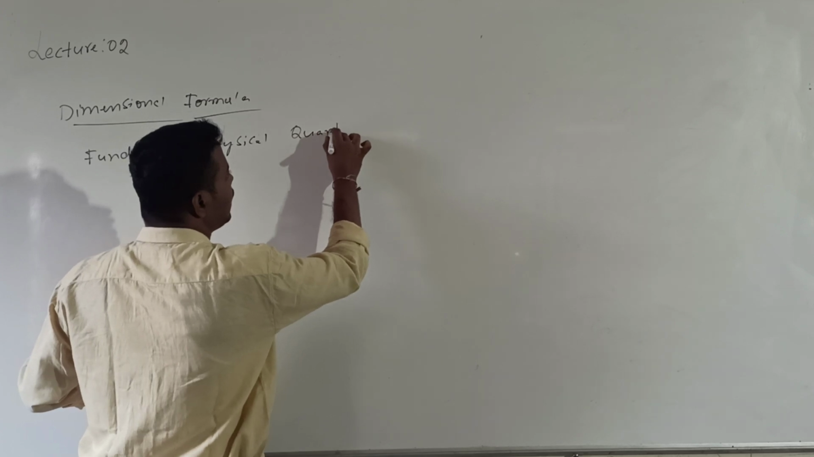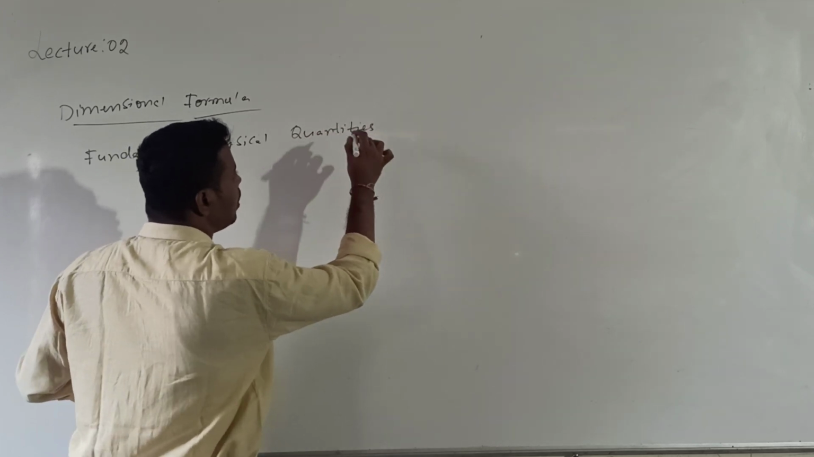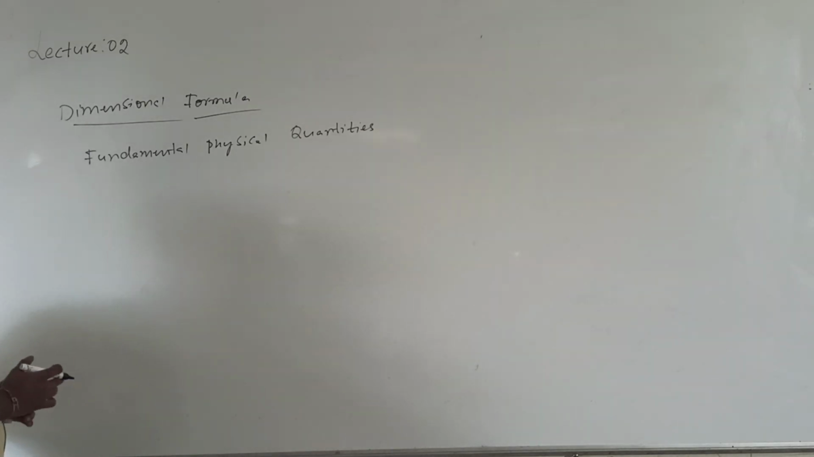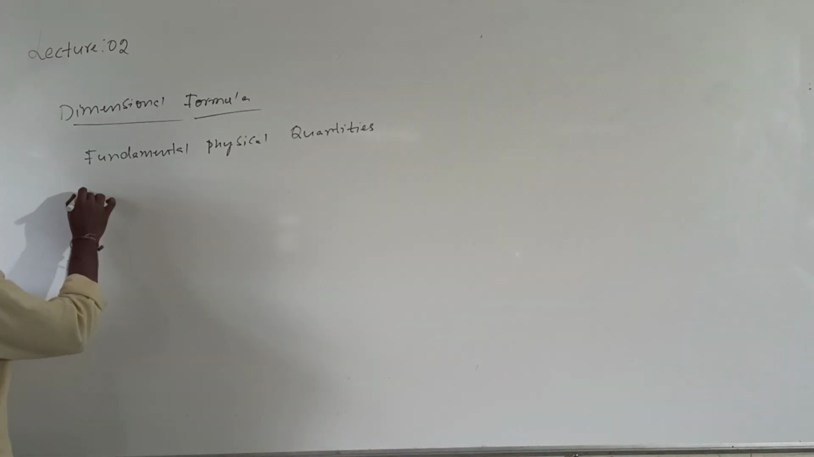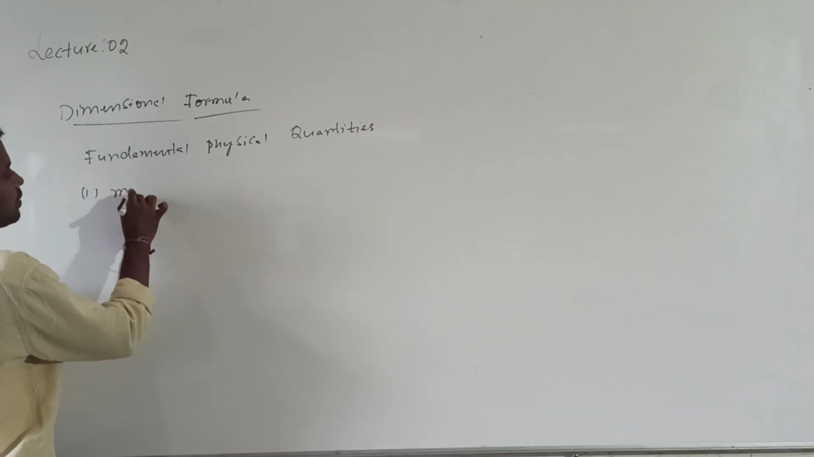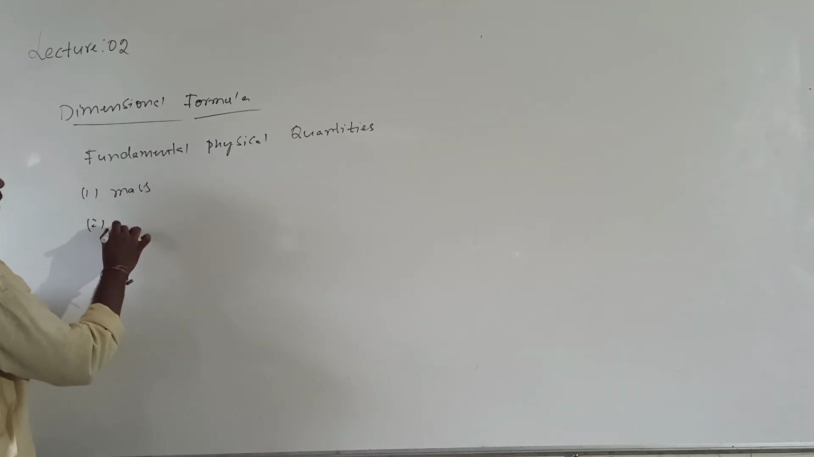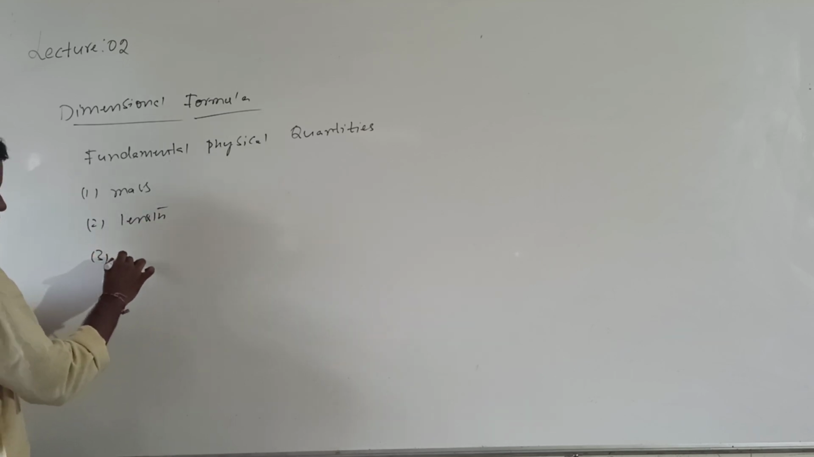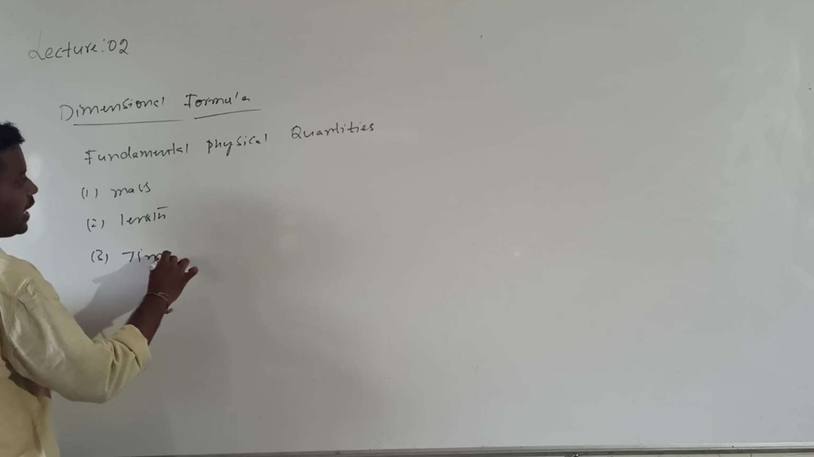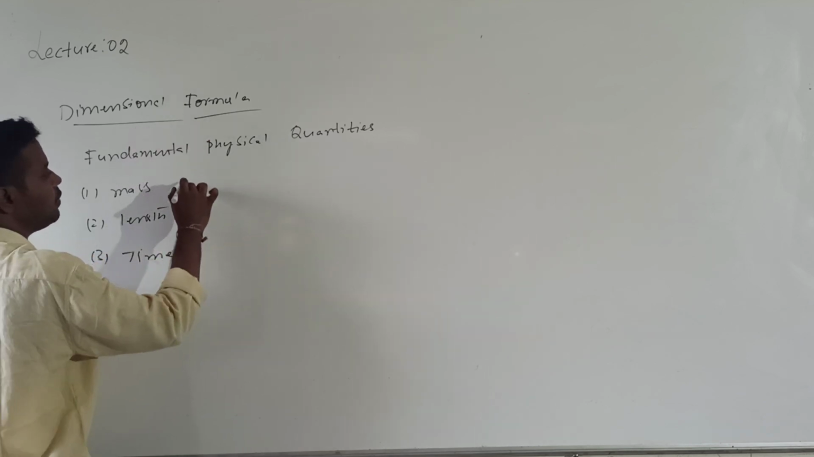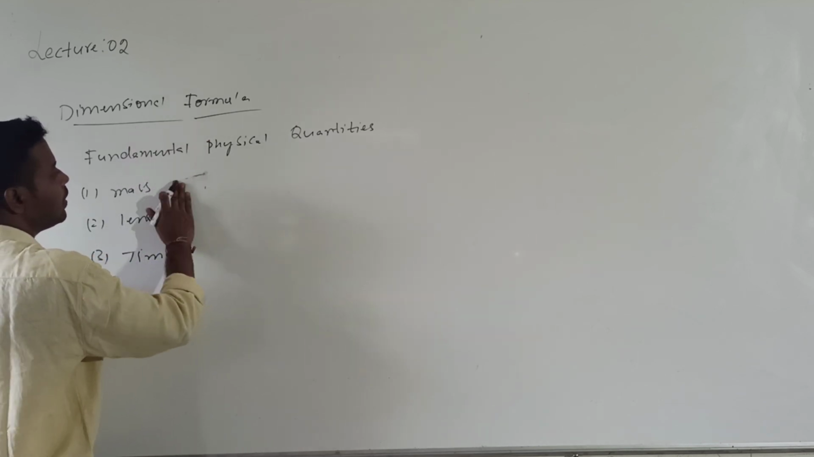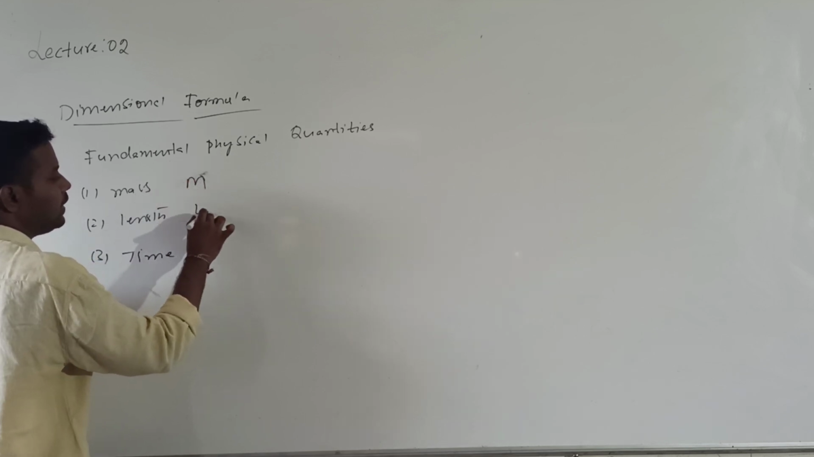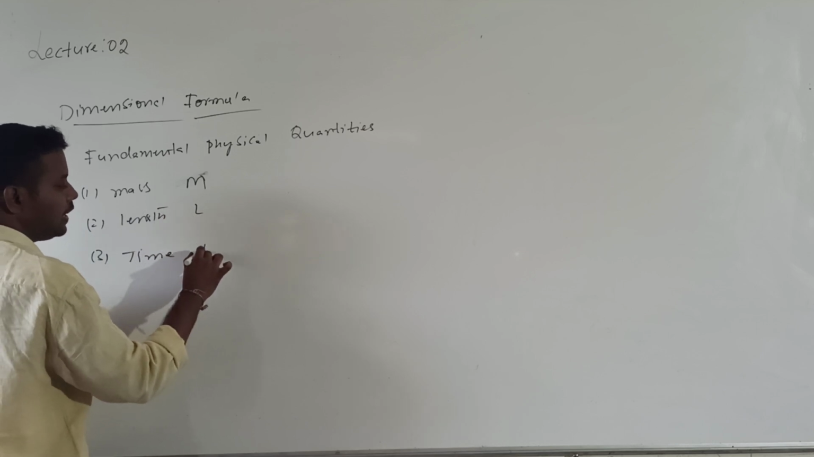What is the meaning of fundamental physical quantities? Those quantities which do not depend upon any other are called fundamental physical quantities. Mainly mass, the second one is length, and the third one is time. In the dimensional formula we express mass with capital M, length with L, and time with T.